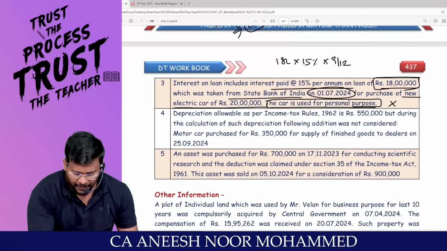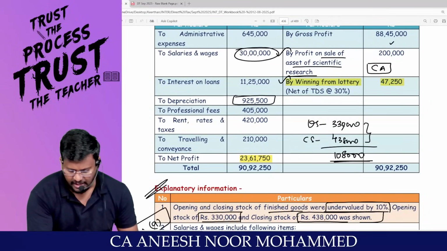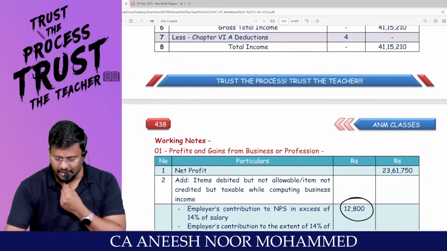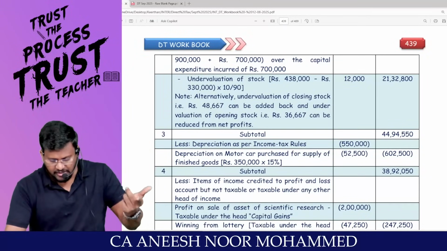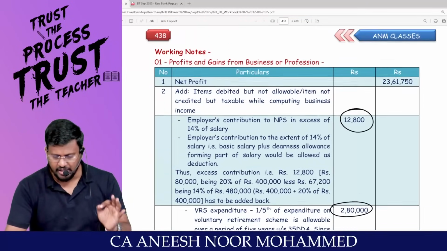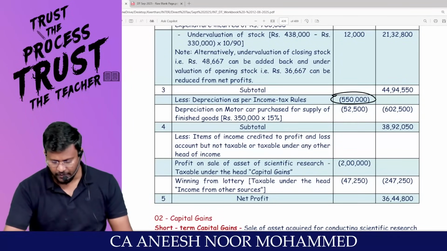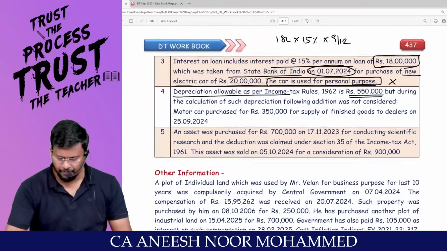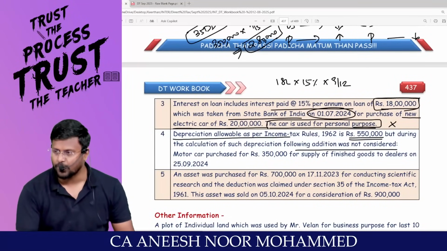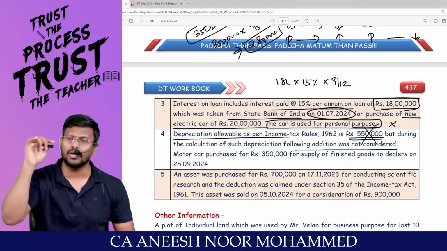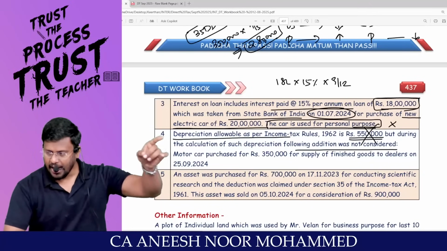Accepting. Depreciation allowable as per the income tax rule is 5,50,000, but the depreciation actually debited to P&L is 9,25,000. So 9,25,000 should be added back. Accepting. And my dear lovable students, after you add back that depreciation, whatever depreciation is allowable as per the income tax rule should be reduced. Right? Sir, depreciation as per income tax rules is 5,50,000. Accepting. But during the calculation of such depreciation, the following addition was not considered. That means even this 5,50,000 is not complete. So, whatever depreciation is debited to P&L account should be added back, and I have to reduce 5,50,000.